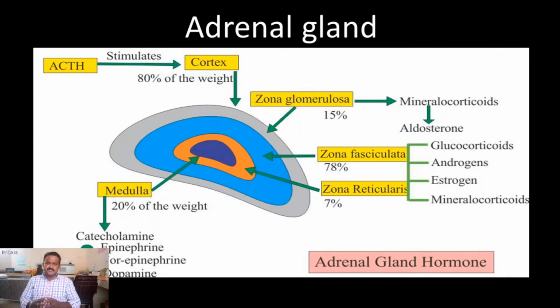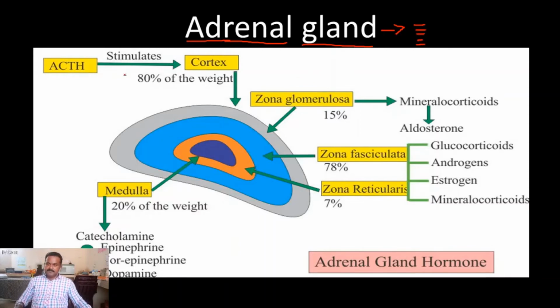Okay. First we study the adrenal gland. Why? Because the pair of adrenal glands is situated on the top portion of the kidney. This is also considered part of the excretory system, but it is defined as an endocrine gland, which produces a number of hormones. That's why we put renal, collectively called adrenal glands. So this gland produces some hormones that play a role in excretory functions. That's why we are learning this now.